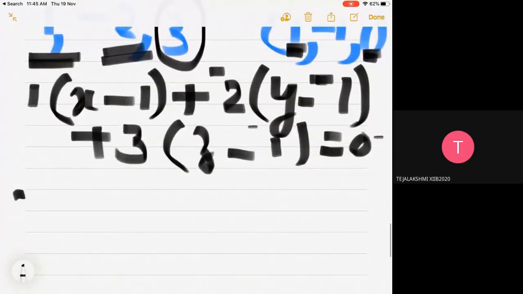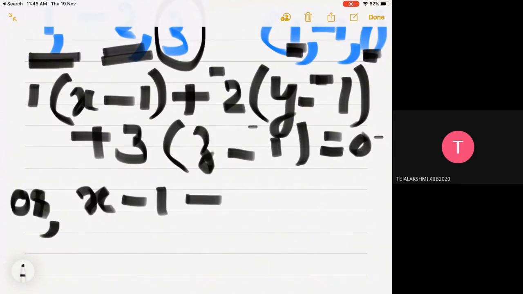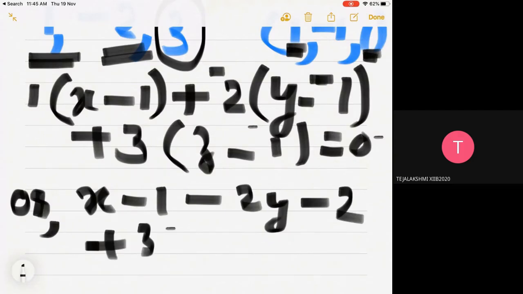On expanding, you get x - 1 - 2y - 2 + 3z - 3 = 0.